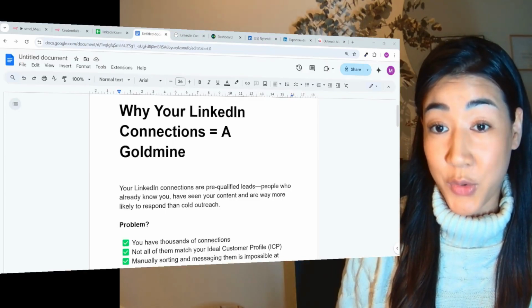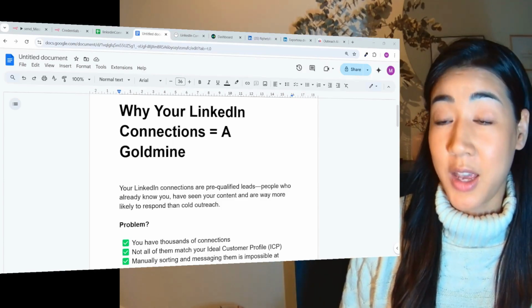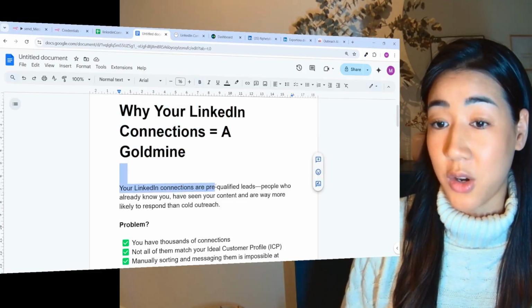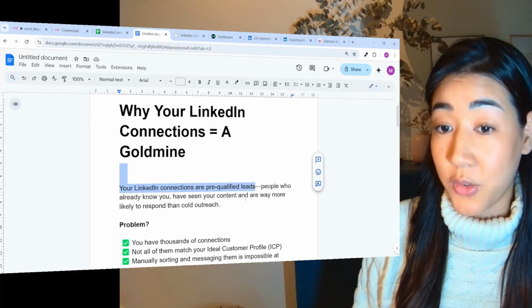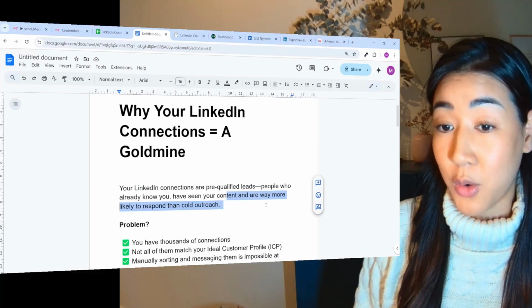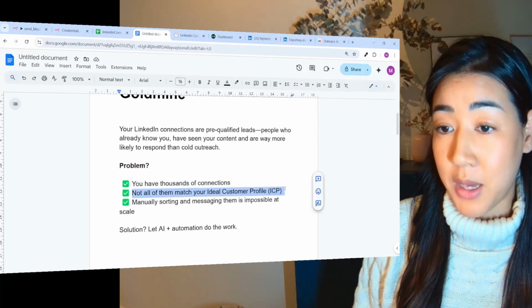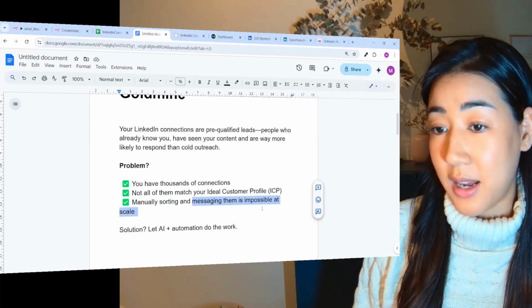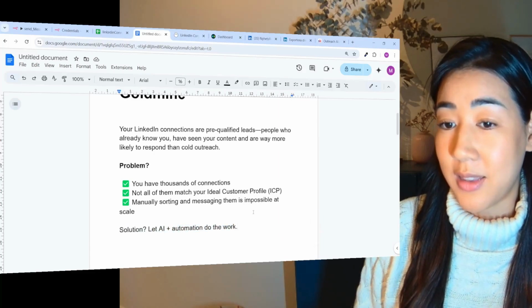Okay, so before diving into the flow, I just quickly want to highlight why we want to use it and how it works. So why are your LinkedIn connections a gold mine? It's because your LinkedIn connections are pre-qualified leads already. These are people who already know you, have seen your content, and are way more likely to respond than cold outreach. But the problem is that you probably have thousands of connections. Not all of them are matching your ICP, and manually sorting and messaging them is impossible at scale. So we're going to solve this by using AI and automation and let that do the work.